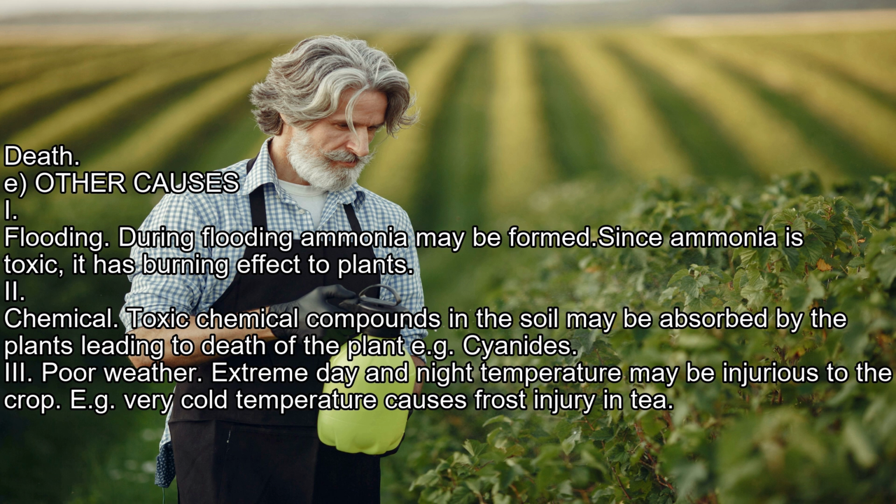Flooding: during flooding, ammonia may be formed. Since ammonia is toxic, it has a burning effect on plants. Chemical: toxic chemical compounds in the soil may be absorbed by the plants, leading to death of the plant, e.g., cyanides. Poor weather: extreme day and night temperatures may be injurious to the crop, e.g., very cold temperature causes frost injury in tea.